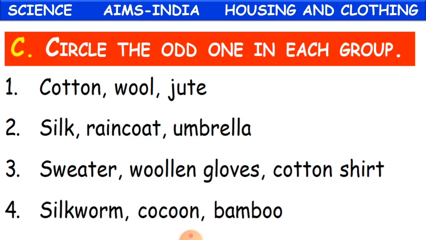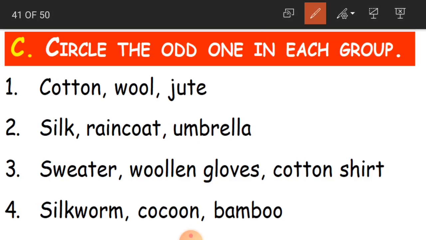In every question you have got 3 options. So you have to circle one from the 3, which is different from the other 2. Let us start then. Here in the first question it is cotton, wool and jute. So which will be the odd one, children?